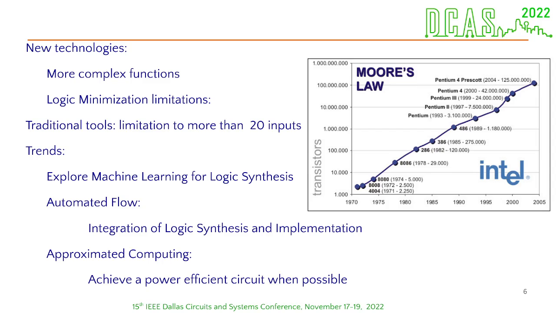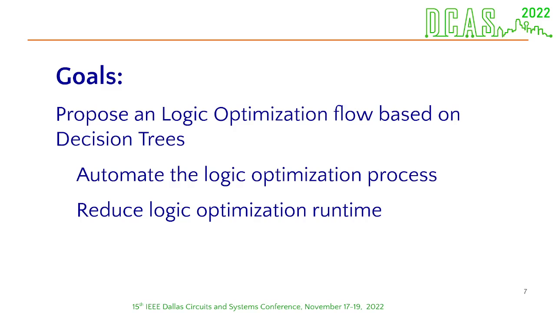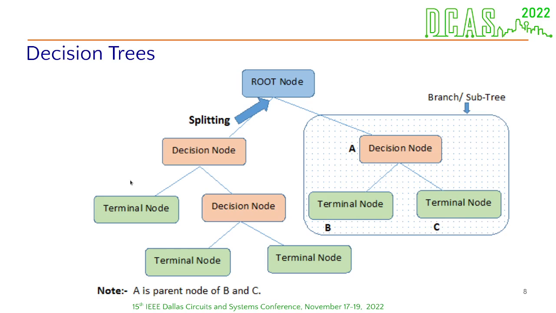Also, approximate computing can provide promising results too, for example, providing reduction in area and power consumption for error-resilient applications. The goals of this work are to propose a logic optimization flow using decision trees. With that, we attempt to automate the logic optimization process and reduce the runtime for logic optimization.